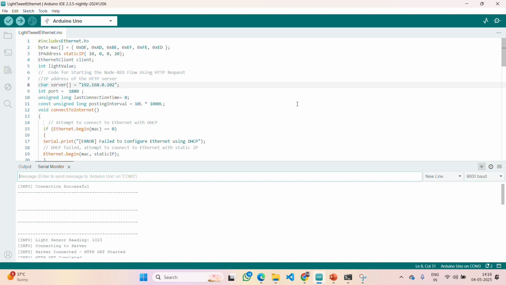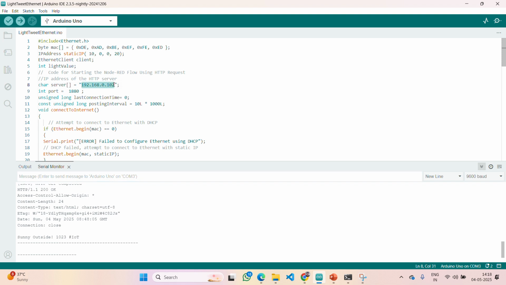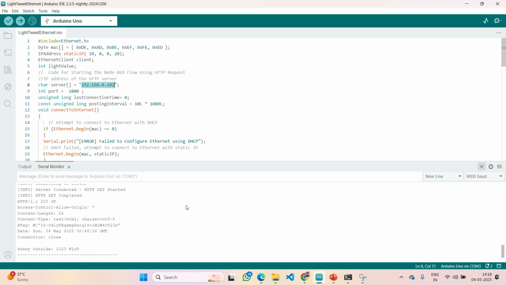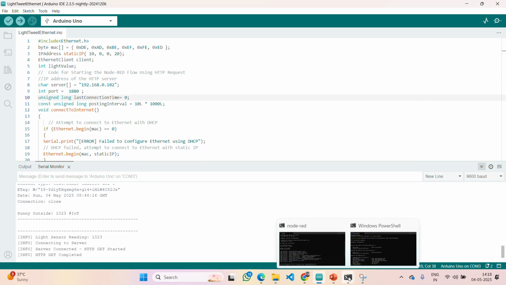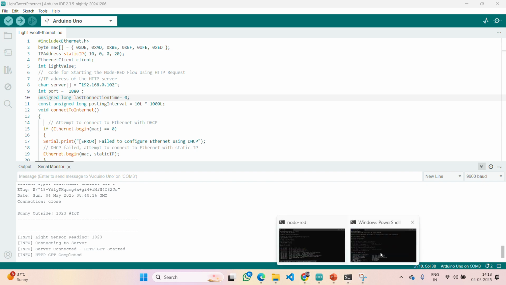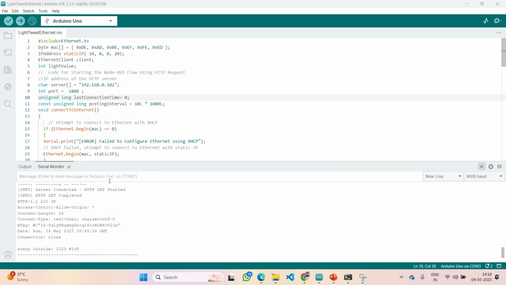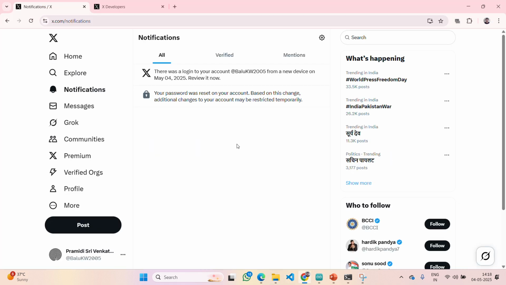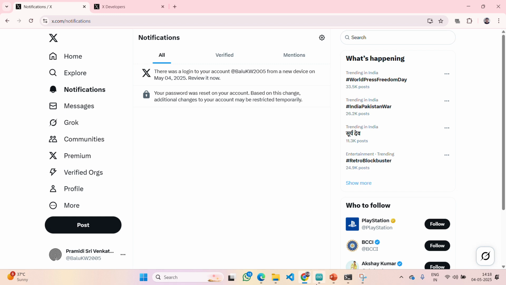The reason is we have made two mistakes. One thing, firstly, we need to deploy. And here you need not keep the IP address of the Node-RED. Here you need to keep the IPv4 which you got in Windows PowerShell when I ran it. If you run the ipconfig command, at the bottom you can see the IPv4 address. That address you need to give. So here you can see the messages are also being printed here. But you will also get them in Twitter as notifications. That's why this is called a tweeting application.